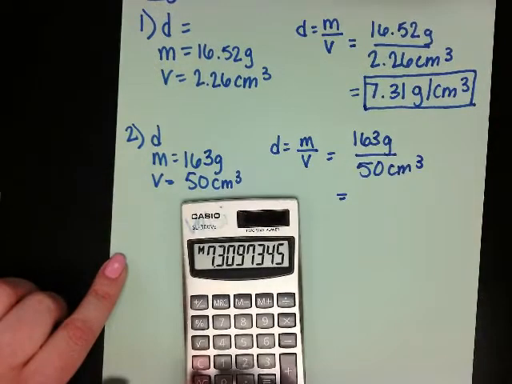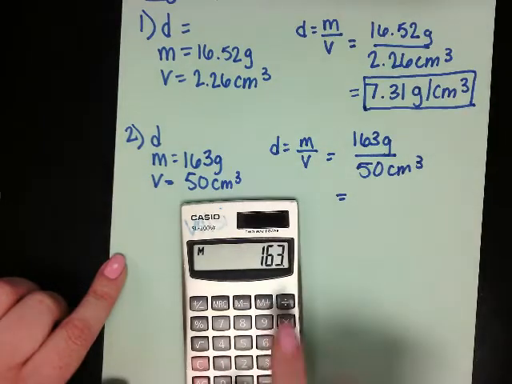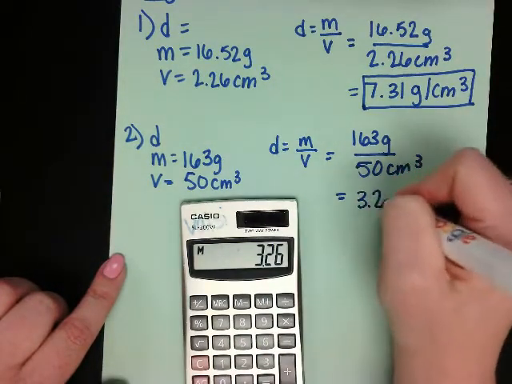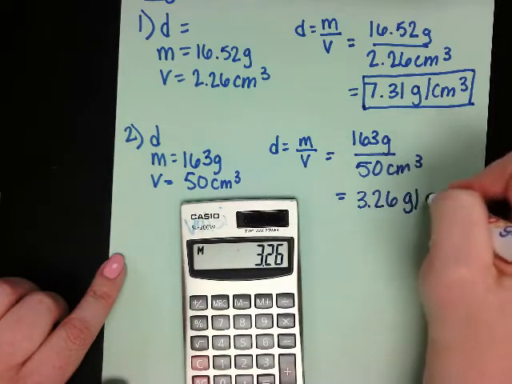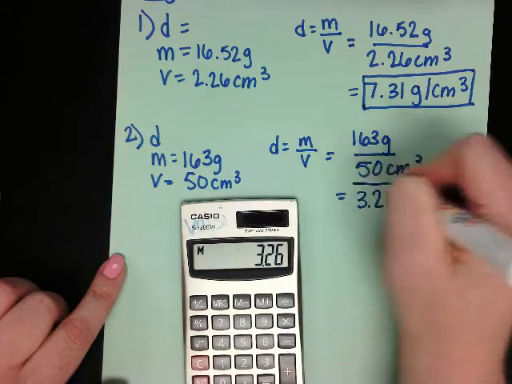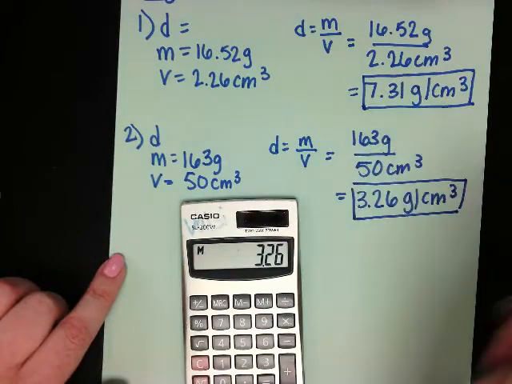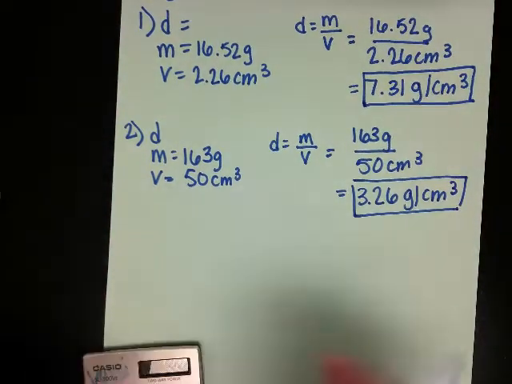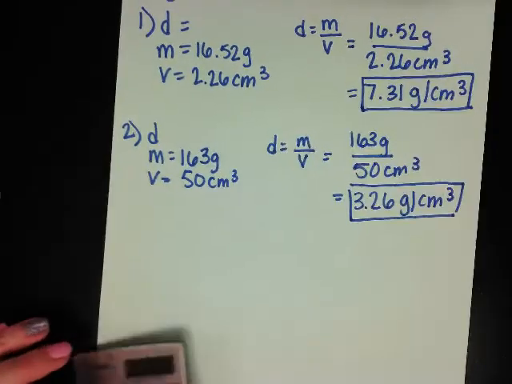Put that into my calculator, 163 divided by 50, to give me 3.26 grams per centimeter cubed. This one I didn't have to round because it came out exactly.